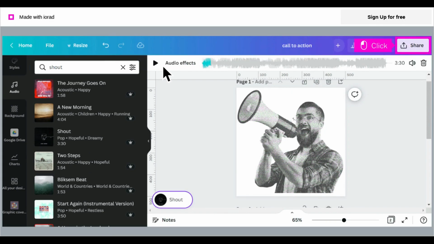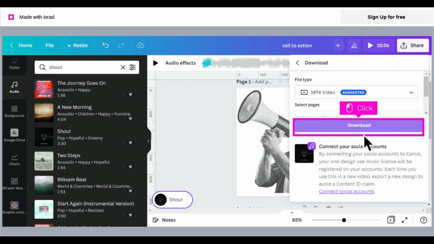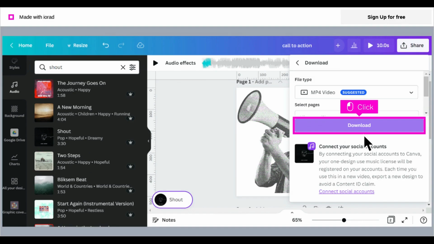Click All Publish Options, which says Share. Click Download. Because there is audio involved, Canva will probably recommend to save your design using an MP4 file type. Click Download.